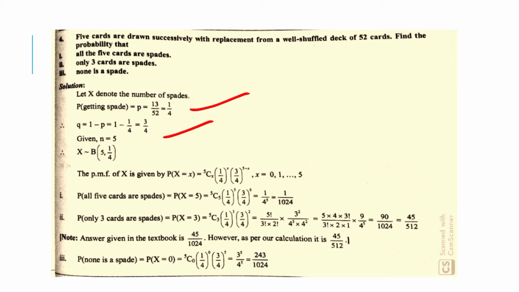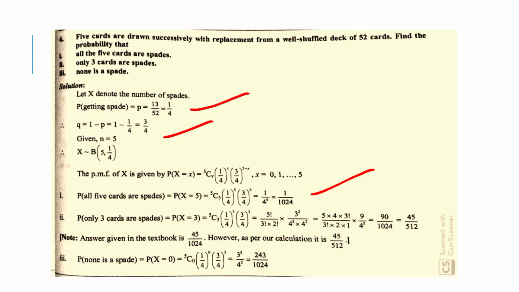First, probability that all 5 cards are spade, which is equal to probability of X is equal to 5, which is equal to 5C5 (1 upon 4) raised to 5 into (3 upon 4) raised to 0, which is equal to 1 upon 4 raised to 5, which is equal to 1 upon 1024.